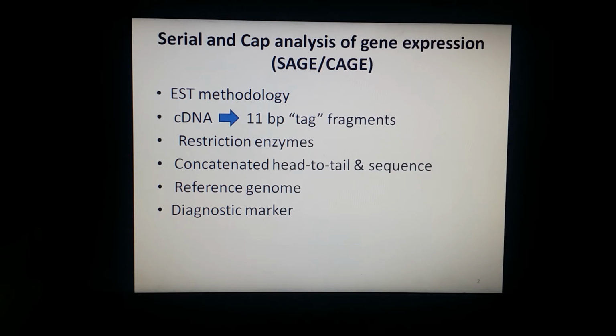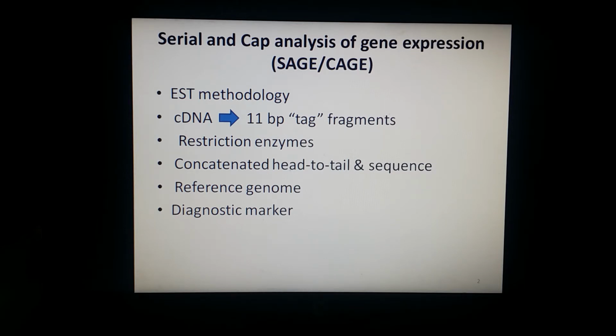Once the sequences are deconvoluted into the original 11 base pair tags, if the reference genome is available, these tags can be aligned to identify their corresponding gene.